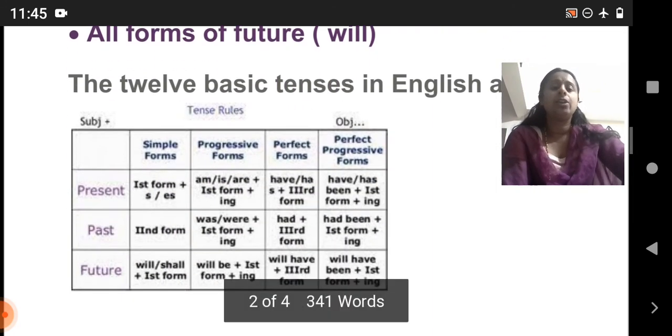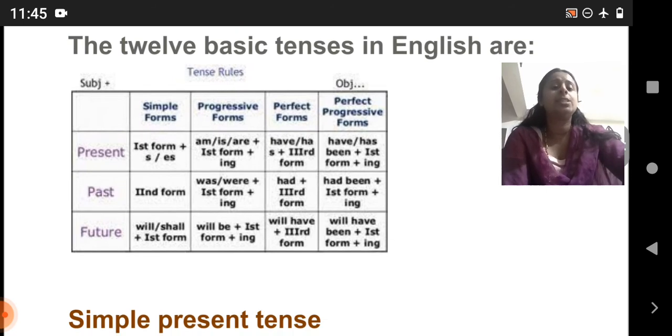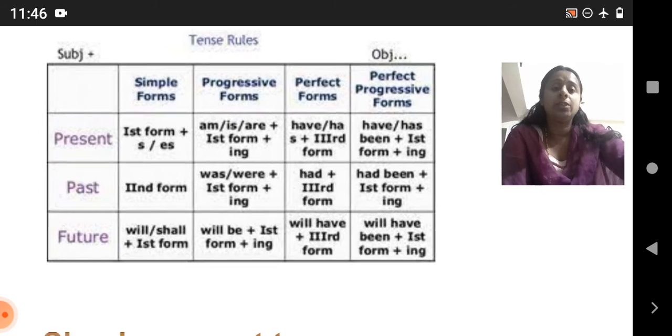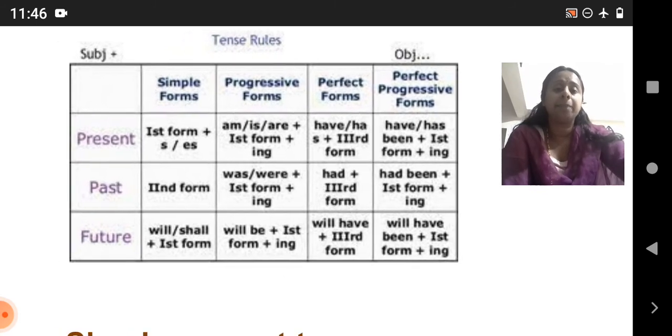Okay, and now you can see here the basic tense forms in English. I will zoom it out. Now you can see here simple forms and progressive forms. On the left side you can see present, past, future, and on the upper side you can see simple forms, progressive forms, perfect forms, perfect progressive forms, etc. Right?